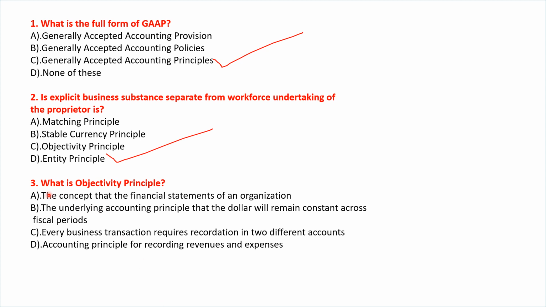The next question is, what is the objectivity principle? Let's see the options. The concept that the financial statements of an organization; the underlying accounting principle that the dollar will remain constant across fiscal periods; every business transaction requires recordation in two different accounts; and accounting principles for recording revenues and expenses. So the correct answer will be option A, the concept that the financial statements of an organization. Option A will be the right answer. Okay, let's see the next question.